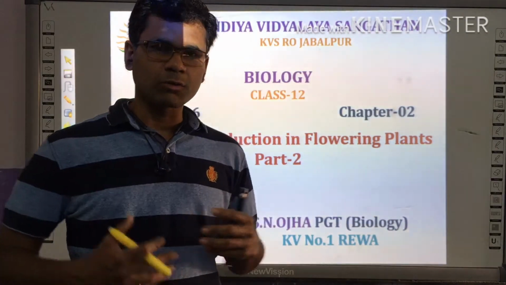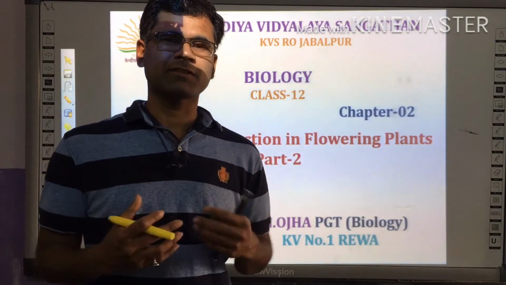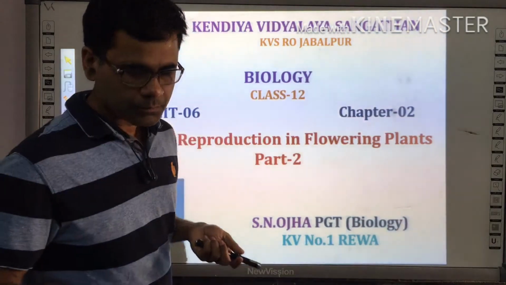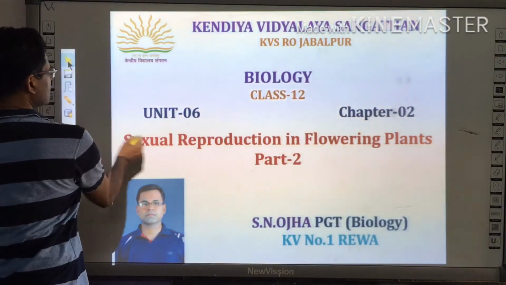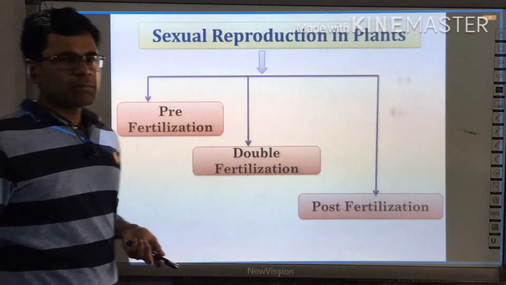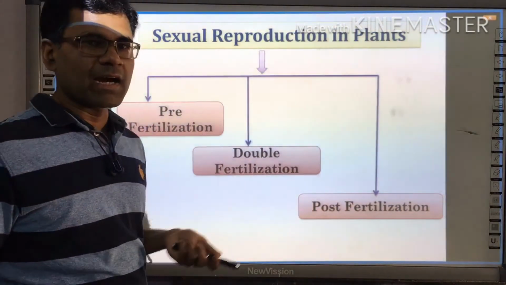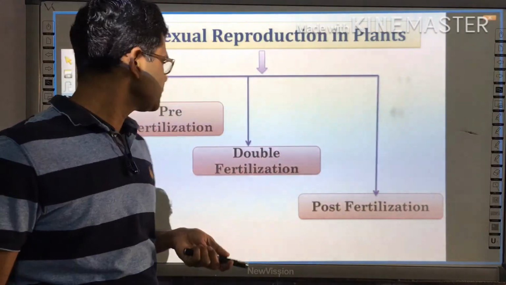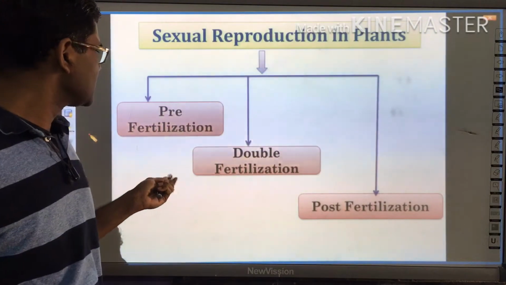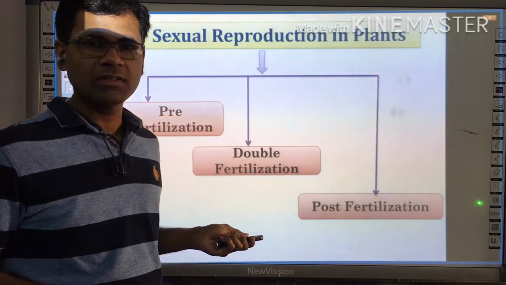So before starting today's topic, let us recap very fast what we have studied in the previous topics. The sexual reproduction in plants includes 3 steps: pre-fertilization, the double fertilization stage, and the post-fertilization stage.